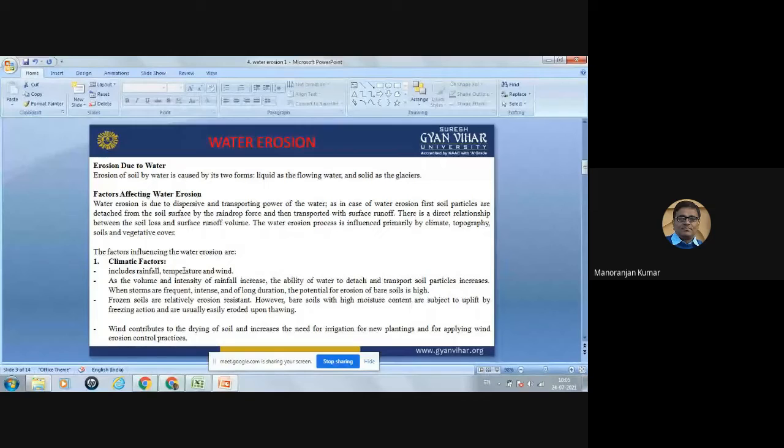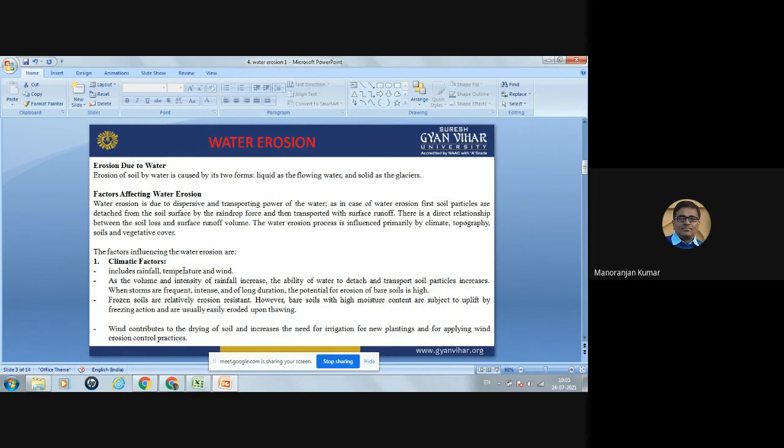Now the third parameter under the climatic factors is wind. Wind contributes to the drying of the soil. If moisture is present in the soil, then that soil is less susceptible to erosion. But when the soil dries, it becomes more susceptible to erosion.